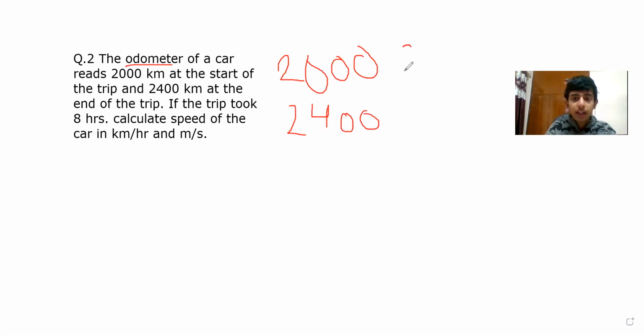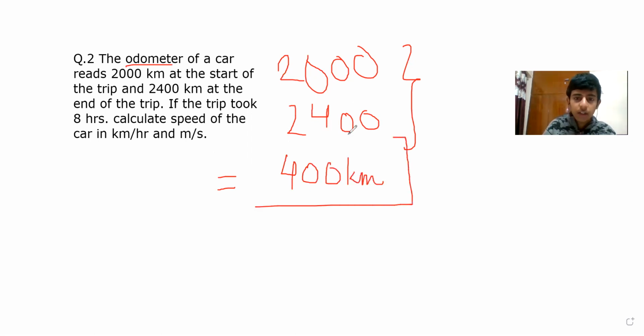So if we subtract both of them, we can get the distance. Earlier it was this, now it is this, so from here to here, if we subtract, we are going to get the distance. Distance is 400 kilometers. This much distance has been traveled. Now, if the trip took 8 hours, calculate the speed of the car in kilometer per hour and meters per second. So first we are going to calculate kilometer per hour.